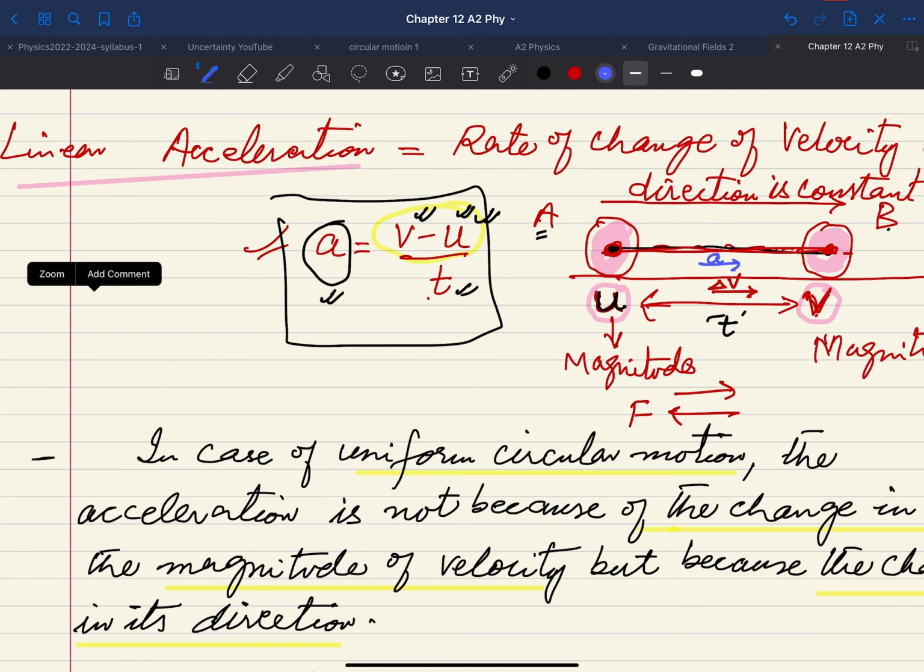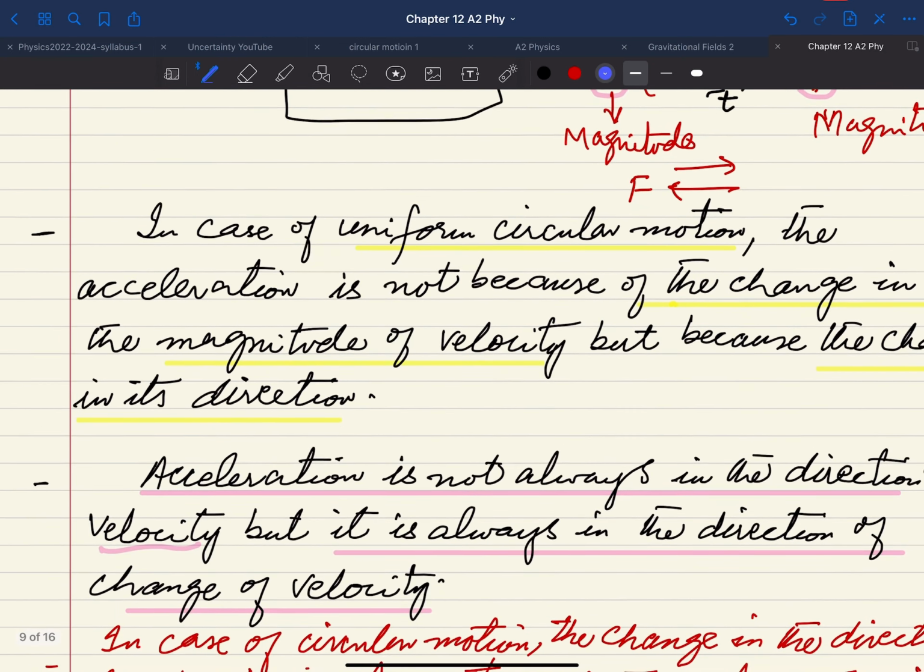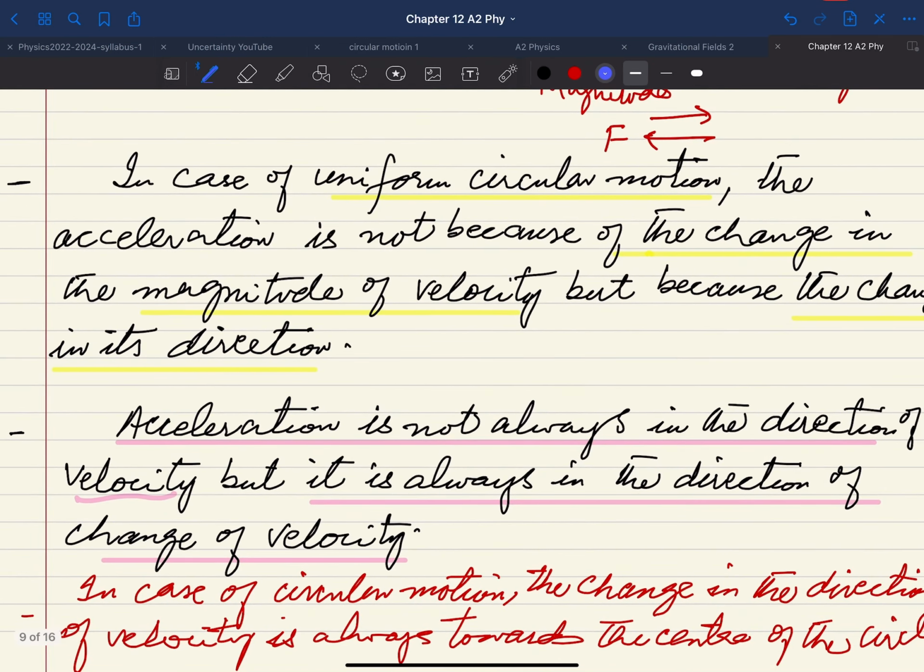But suppose you are talking about retardation, where the change in velocity is in the opposite direction, or negative change of velocity. Then you know that any negative acceleration or retardation will be in the direction of the change of velocity. So this is very important. The acceleration is not always in the direction of the velocity.